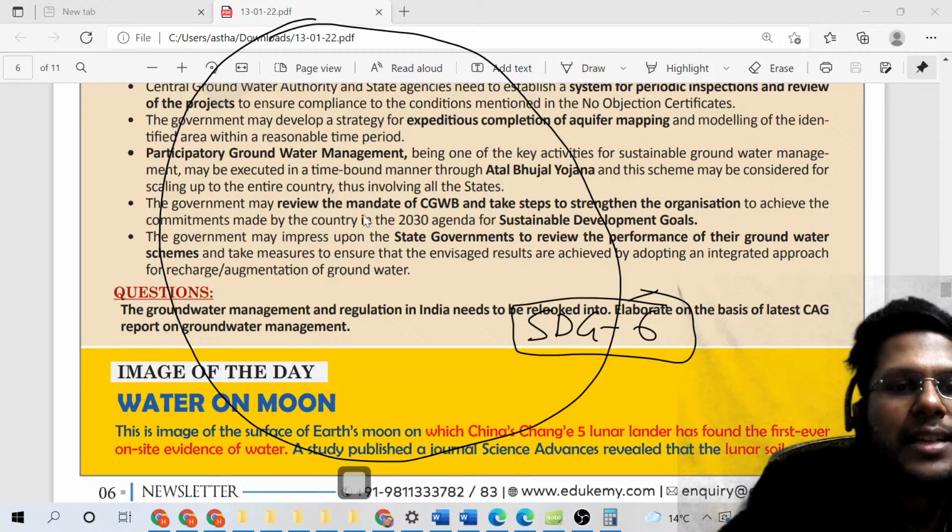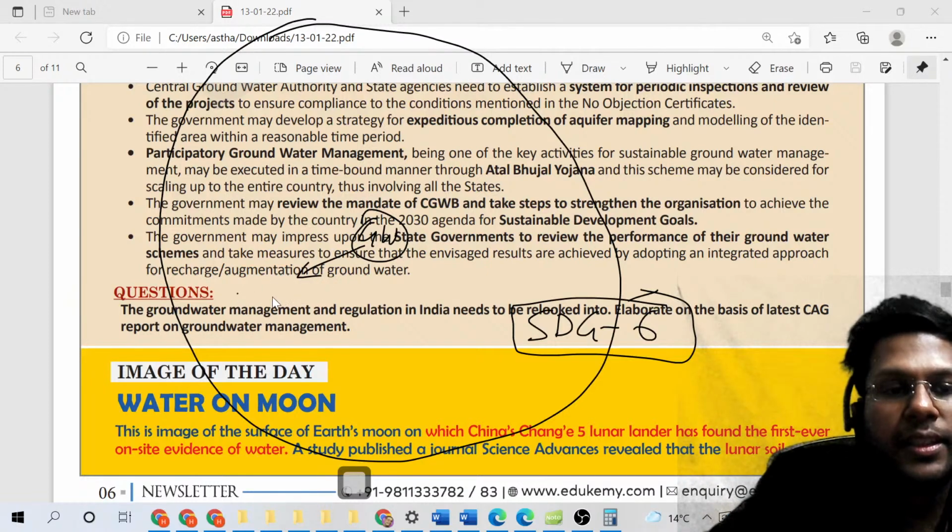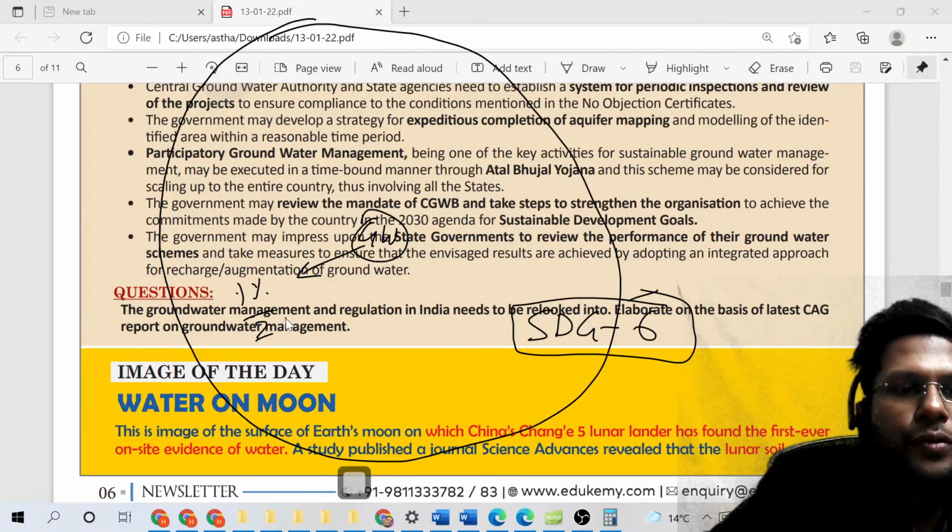So let us quickly understand what we studied here. We studied the groundwater resources, first of all the magnitude of groundwater resources in the whole world. This is around 1%, another 2% is ice caps, these are the fresh water, and the rest, 97%, is the saline water, right?